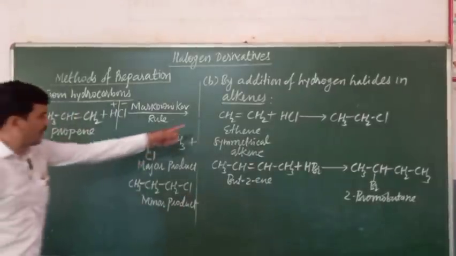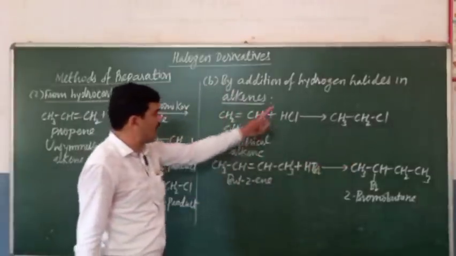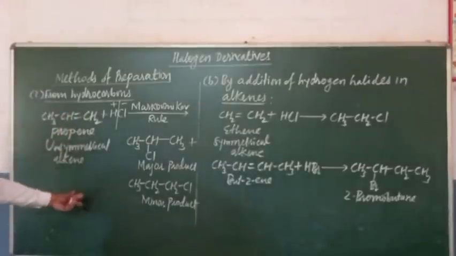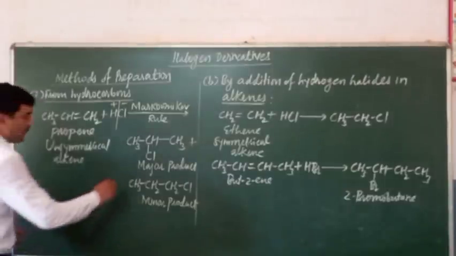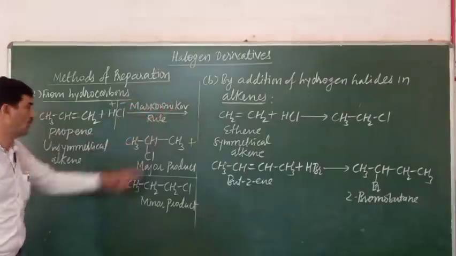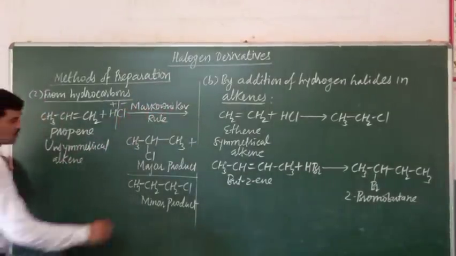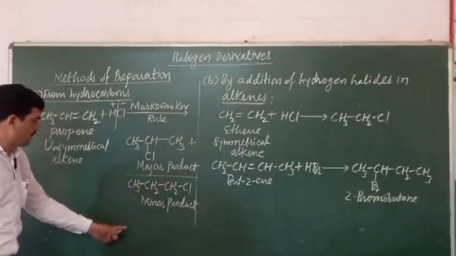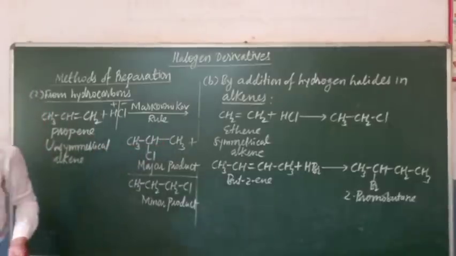We have seen in the symmetrical alkene there is a formation of the single product. The symmetrical alkenes give single product by the addition of hydrogen halide, but the unsymmetrical alkene give two products. One is the major product and other is the minor product. The major product is resulted according to the Markovnikov rule. By obeying the Markovnikov rule, there is a formation of the major product. So this is the major product and this is the minor product. 1-chloropropane will be the minor product here, and 2-chloropropane is the major product.